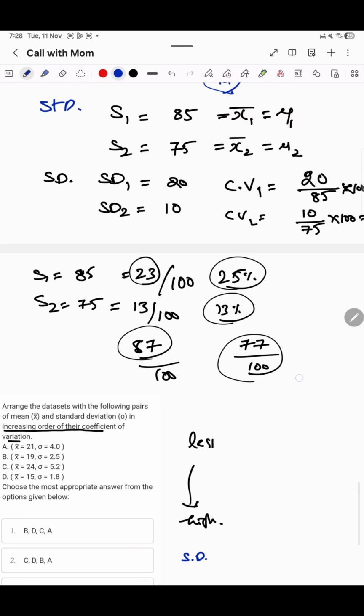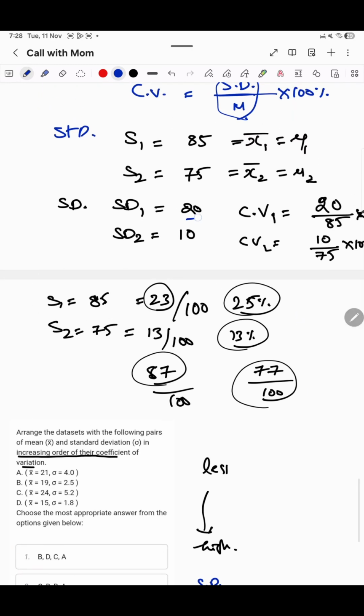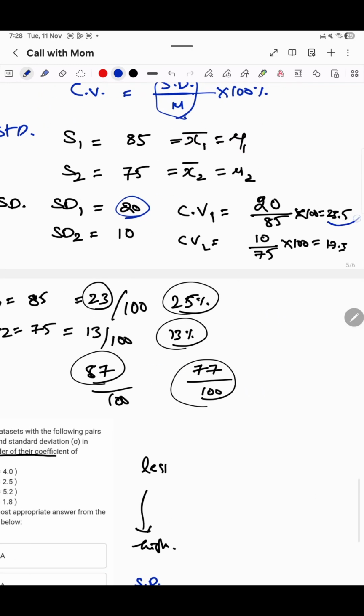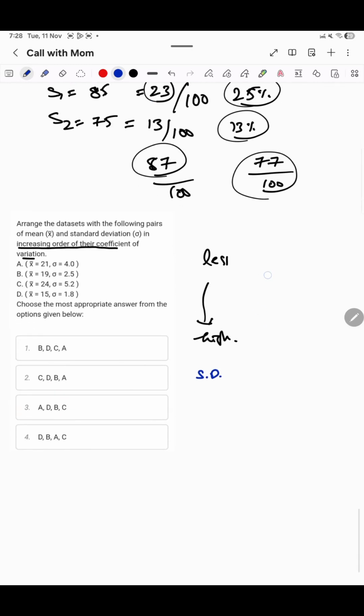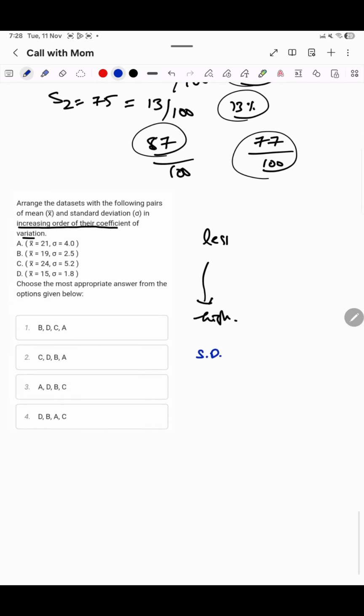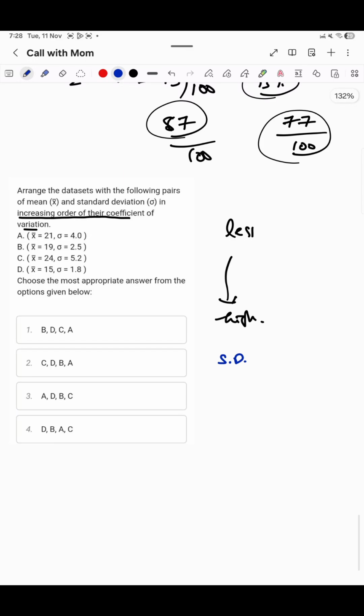The standard deviation is more, the coefficient is more. Standard deviation of student 2 is less than standard deviation of student 1, so the coefficient of variation is also less. So first you can check for this primary thing and then you can go for it.